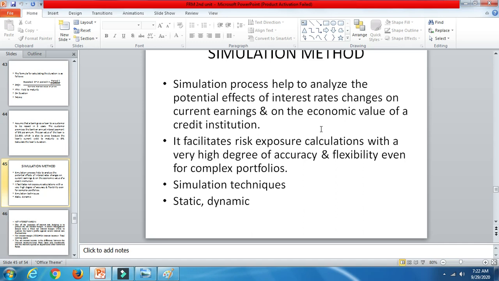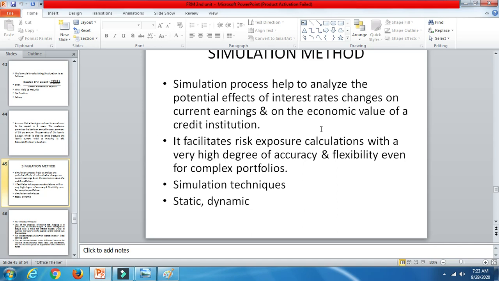Both will be considered and their current period will be calculated, whereas the dynamic simulation creates a complete hypothesis about the future act of interest rates and sudden changes in bank operations.